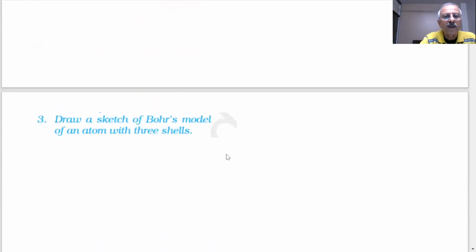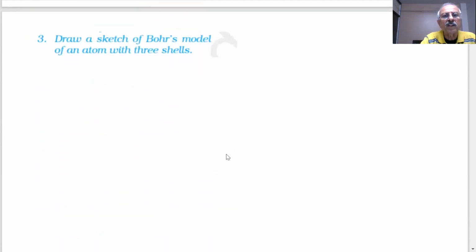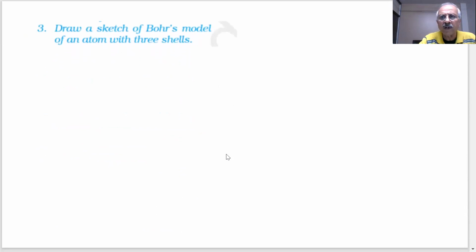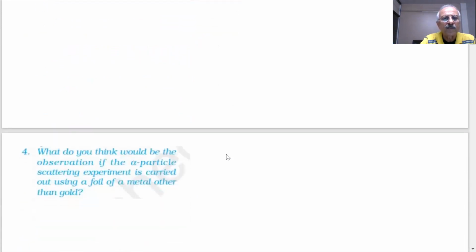Okay. Draw a sketch of Bohr's model of an atom with the 3 shells. That we have shown you already. K, L, M, okay? There are 3 shells, 3 energy levels, 3 orbits around that, students.